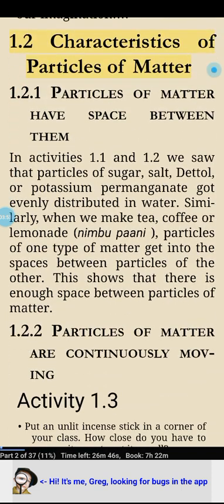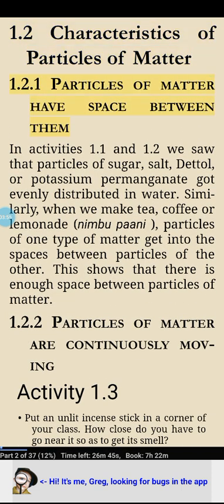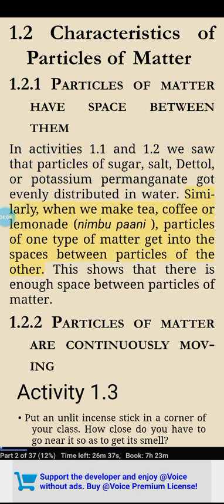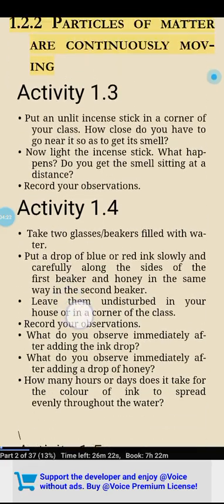1.2 Characteristics of particles of matter. 1.2.1 Particles of matter have space between them. In activities 1.1 and 1.2 we saw that particles of sugar, salt, Dettol, or potassium permanganate got evenly distributed in water. Similarly, when we make tea, coffee or lemonade, neembu pani, particles of one type of matter get into the spaces between particles of the other. This shows that there is enough space between particles of matter. 1.2.2 Particles of matter are continuously moving.